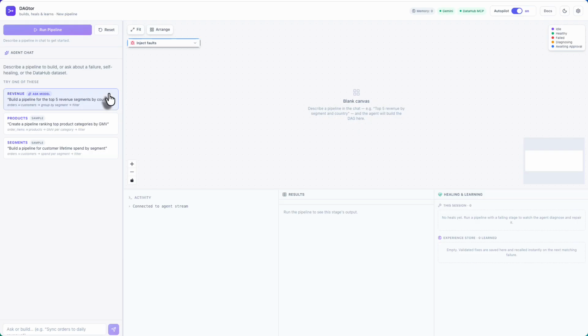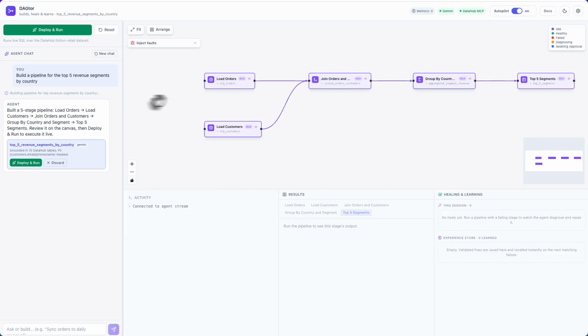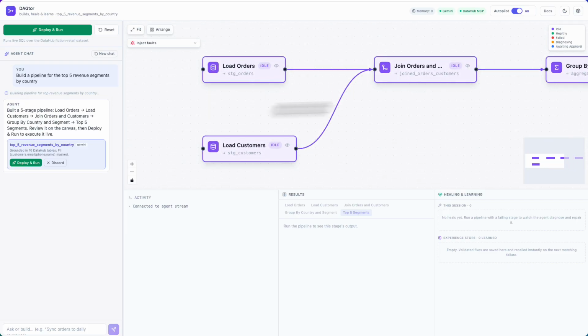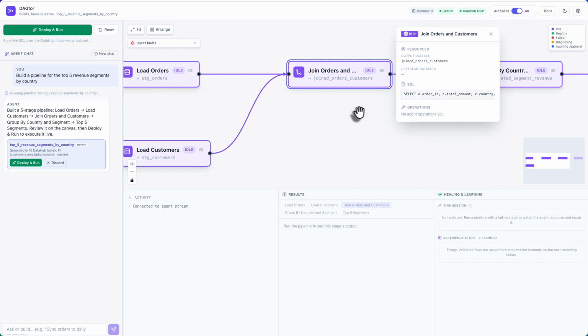Describe a pipeline in plain English. DAGtor asks DataHub for the schema of the tables it needs, then generates the whole DAG. 2 loads, a join, an aggregation, a filter. Nothing has run yet. This is a grounded plan.